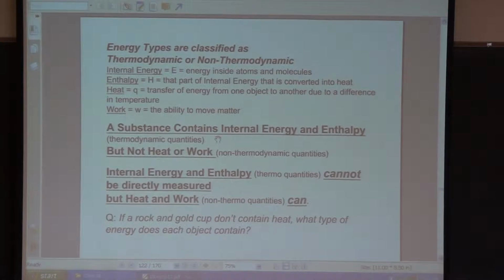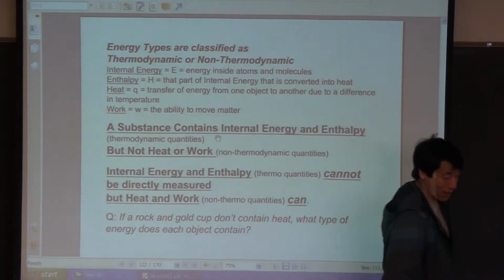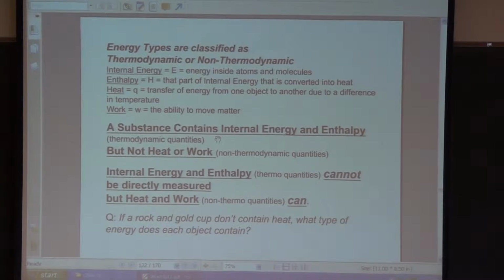So, if a rock and gold cup do not contain heat, what type of energy does each object contain? Internal energy. Yeah, so internal energy. So we did this, and actually it can also contain enthalpy. So we did this in Chem 1A. You can actually look up the delta H, that is the enthalpy of formation of various substances, and that tells you how much energy is contained in that substance.